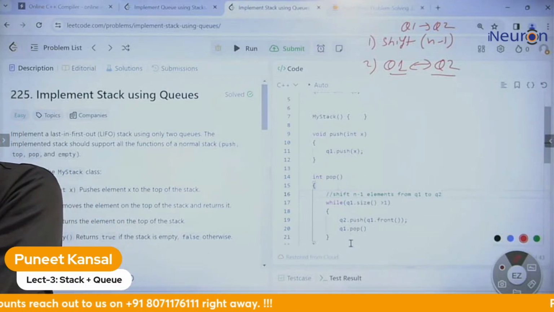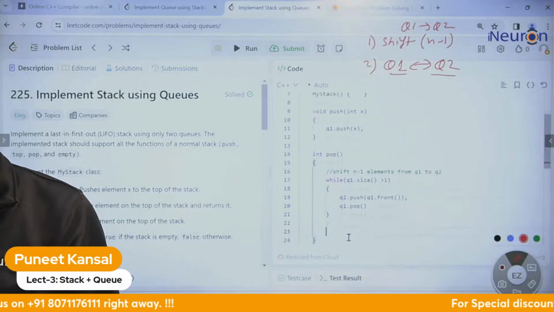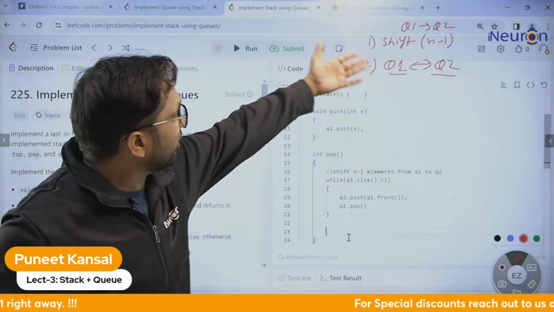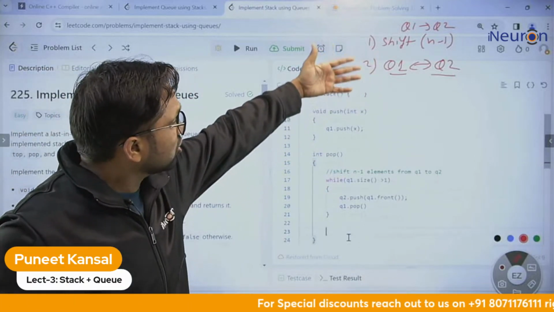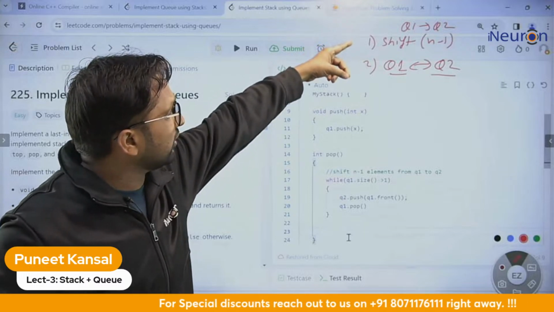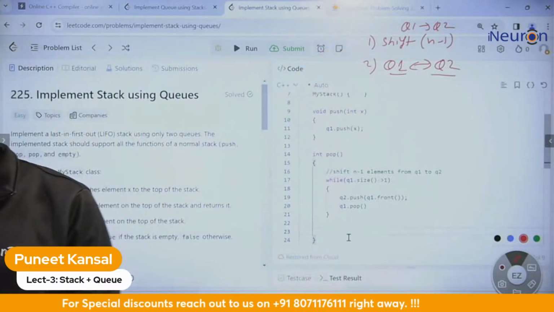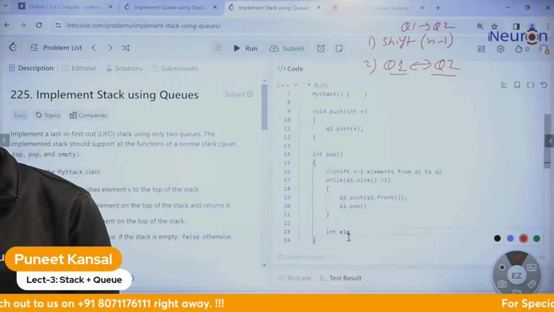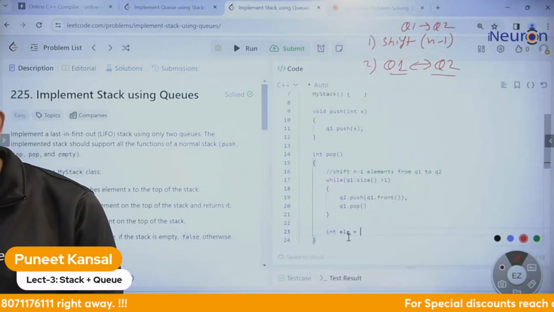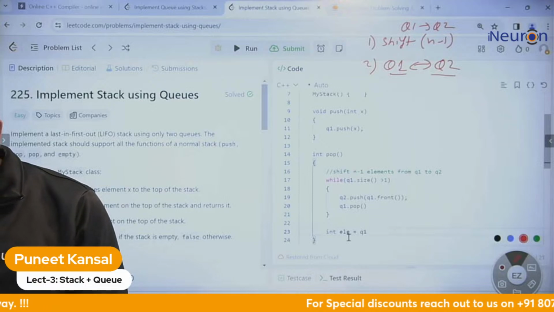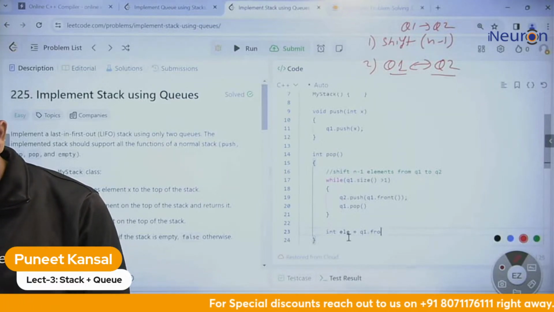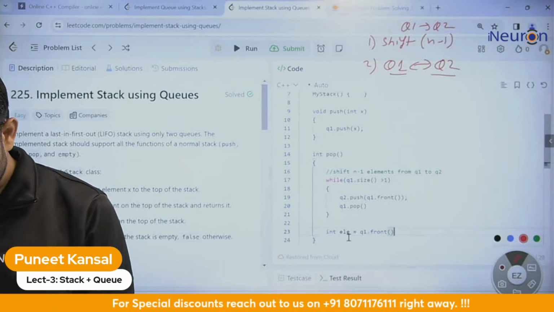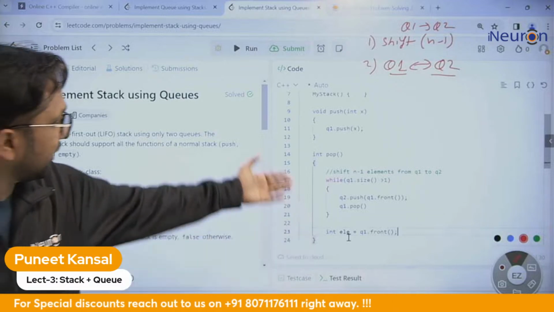Now let me delete the one element which was left. We shifted n minus 1 elements, so the one element left in q1, let's delete that. Let me take that element into some variable, let's suppose an element variable. I'm taking the front element from q1 so that I can return it, because I need to return something.